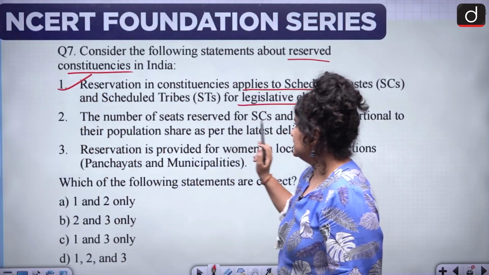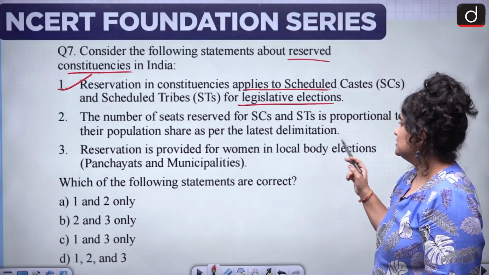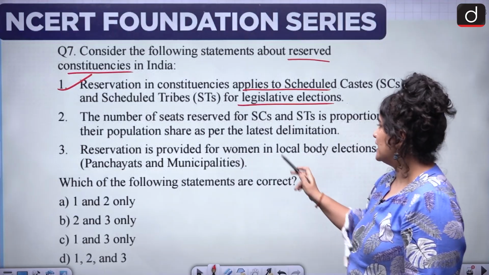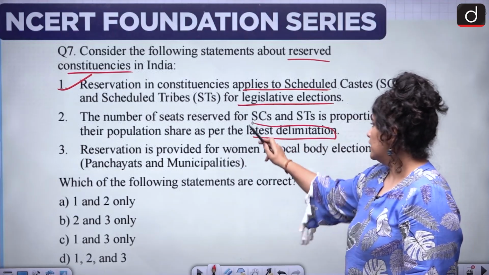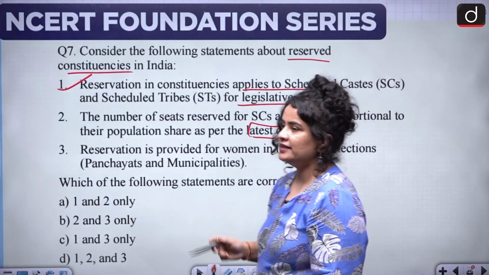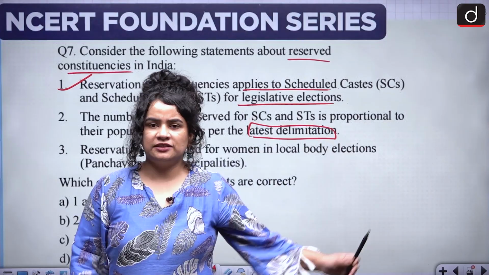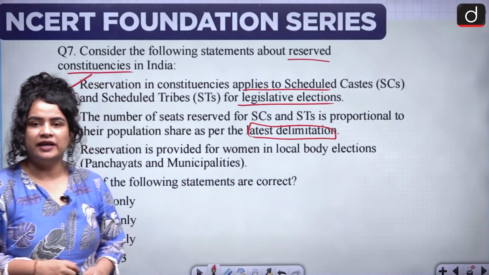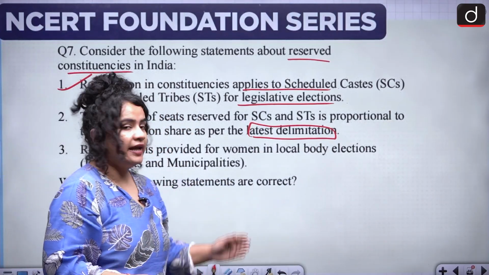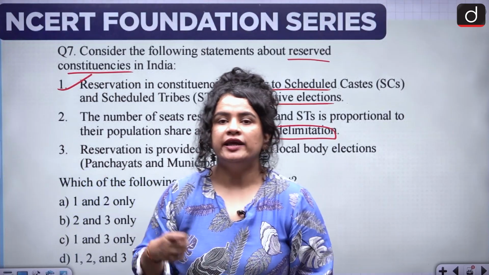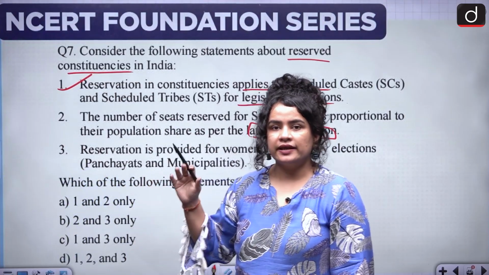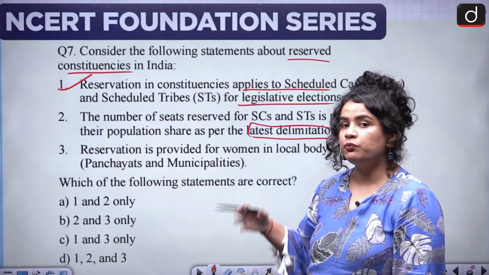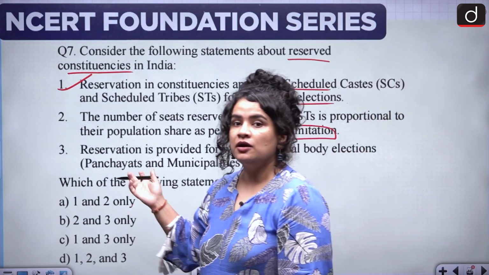2. The number of seats reserved for SCs and STs is proportional to their population share as per the latest delimitation. Of course, this is the entire purpose of the delimitation and constituency readjustment exercise, to make sure that people get equal value to their votes, proportional to the share of their population.